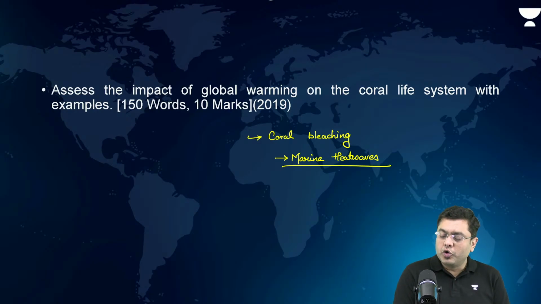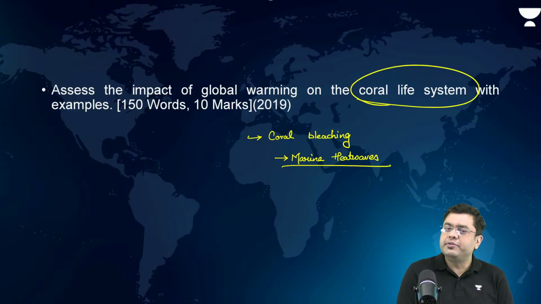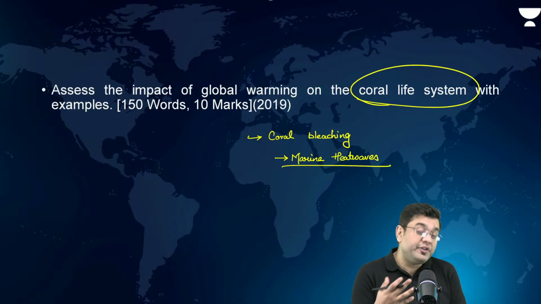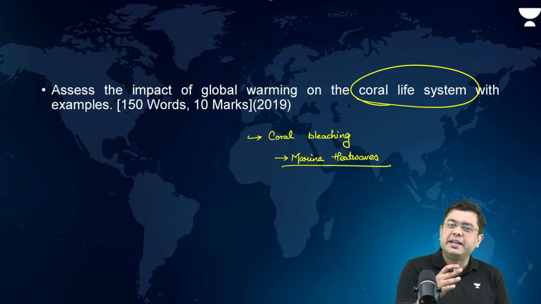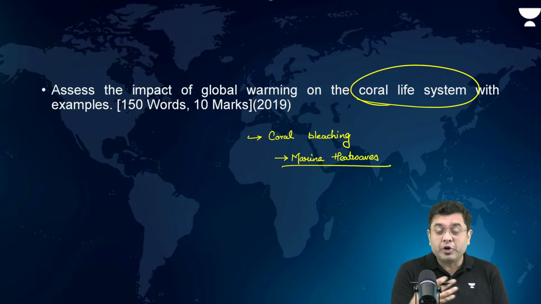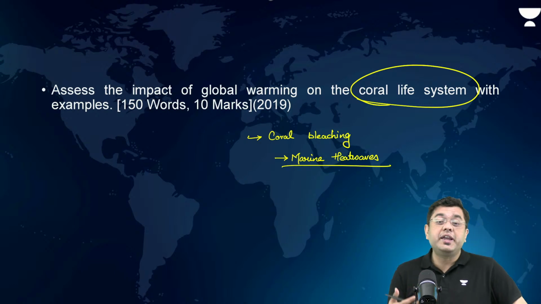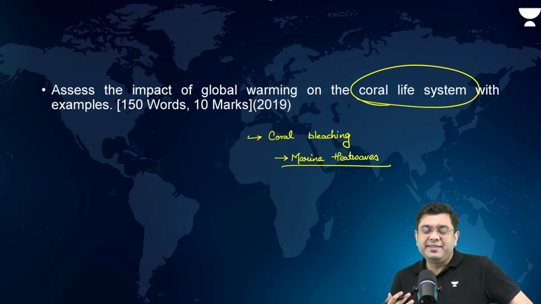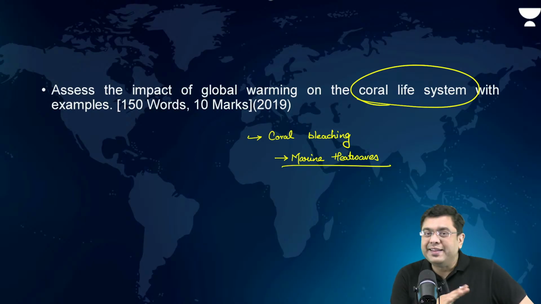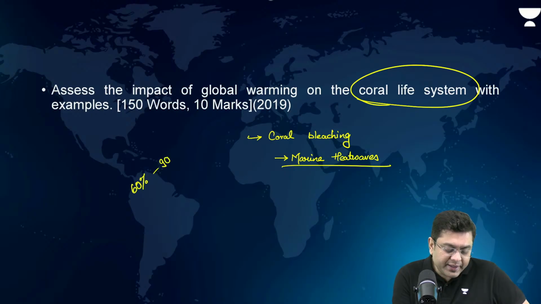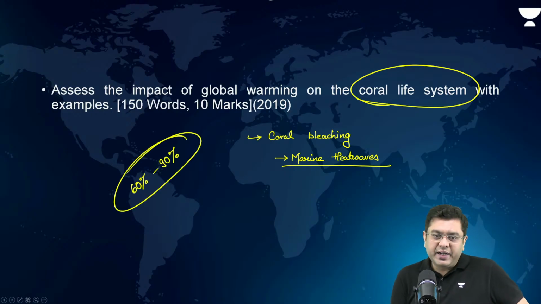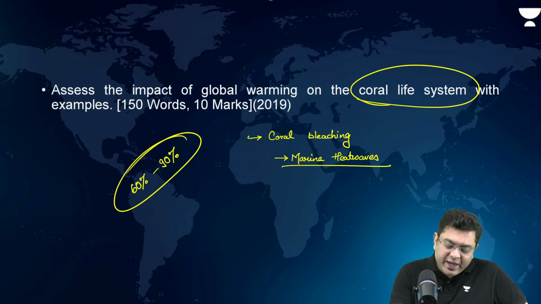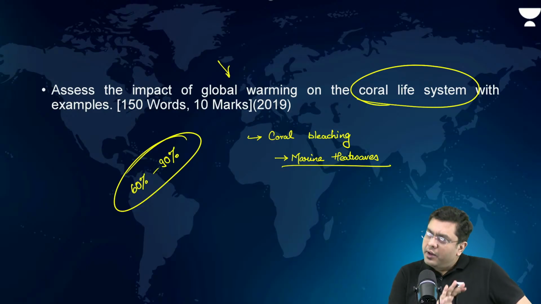Also, when we talk about the coral life ecosystem, talk about how these marine heat waves have caused bleaching in various areas. So which are the regions? Of the Pacific, in the region across the area of, even when we talk about Indian Ocean, there also these bleaching events have been experienced. The rise in sea surface temperature, what it leads to, the zooxanthellae population, their productivity declines by 60% to 90%. And bottom trawling is not required to be mentioned here. Straightforward question is impact of global warming. No requirement of the other aspects here.